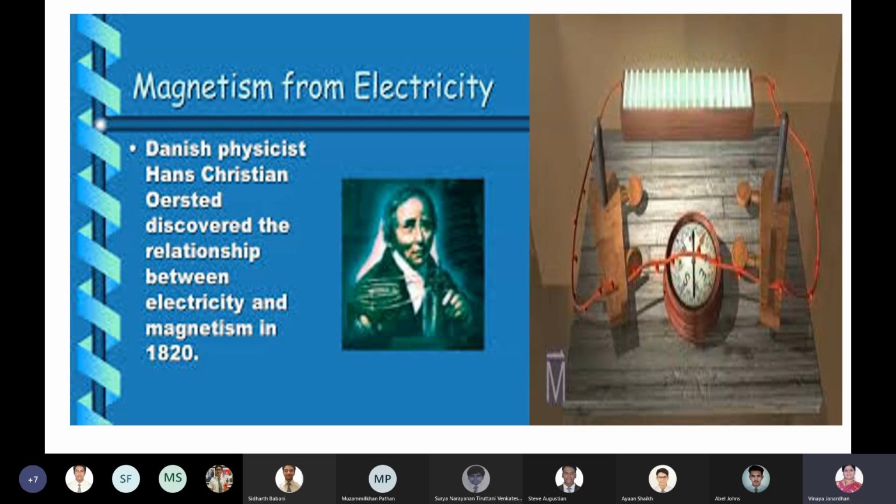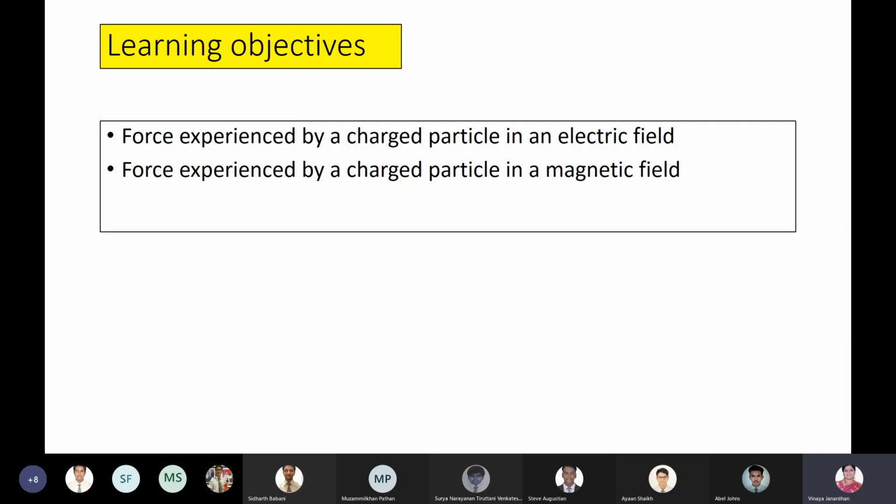Later on, you had electromagnetic induction. Now, if this correlation had not been discovered, you would not have any power supply. All your electric generators and electric motors work on the relation between electricity and magnetism. Such is an important discovery. You have to find whether there is a magnetic field, or the strength of the magnetic field, right? Now, first we'll see this first.